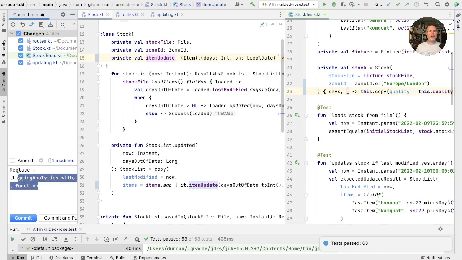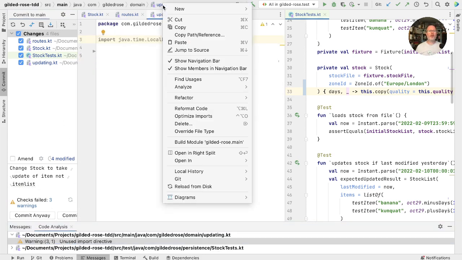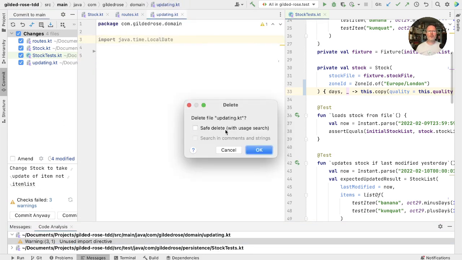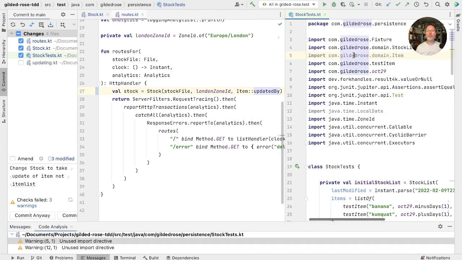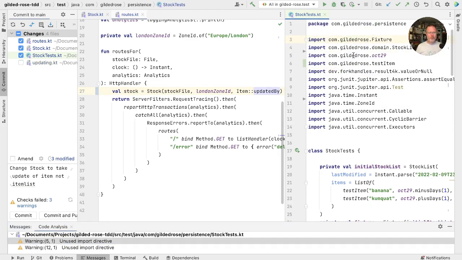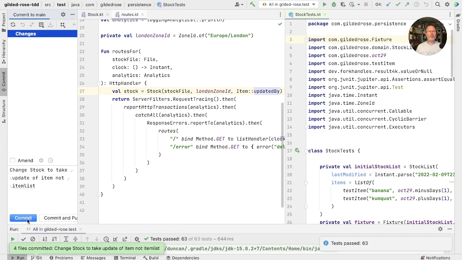So this is change stock to take update of item, not item list. Three warnings. An unused import. Well, let's face it, an entirely unused file. So let's delete that. And then some more unused imports over here. So we've evidently simplified things. One last run. Commit and off to production.